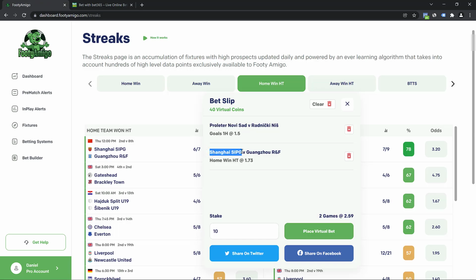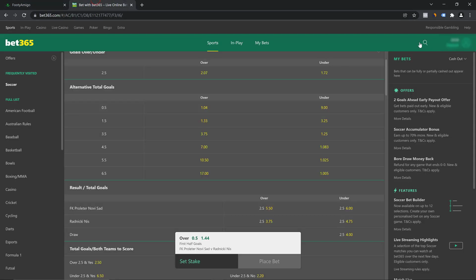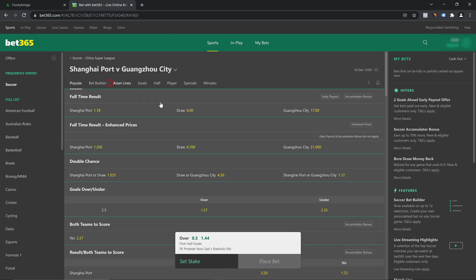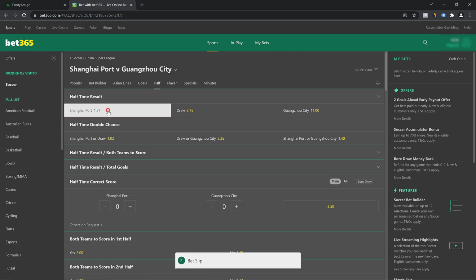I want to say they're going to win at halftime based on the stats. I'm going to paste that there. We can't find the team. Okay, this is the team right now. And I'm going to place a bet on the fact that they are going to win at halftime. So half, and I'm going to say they're going to win at halftime.